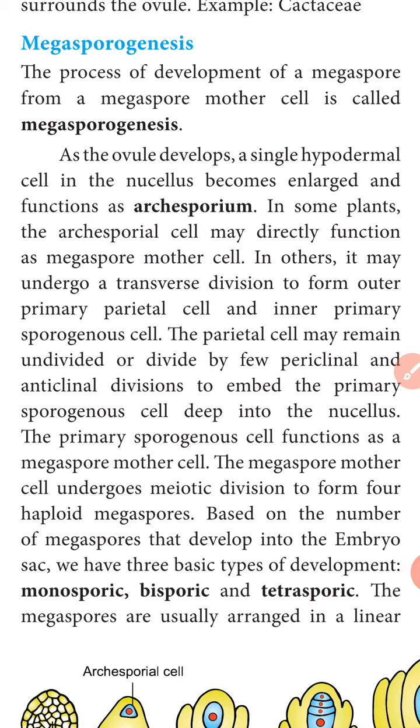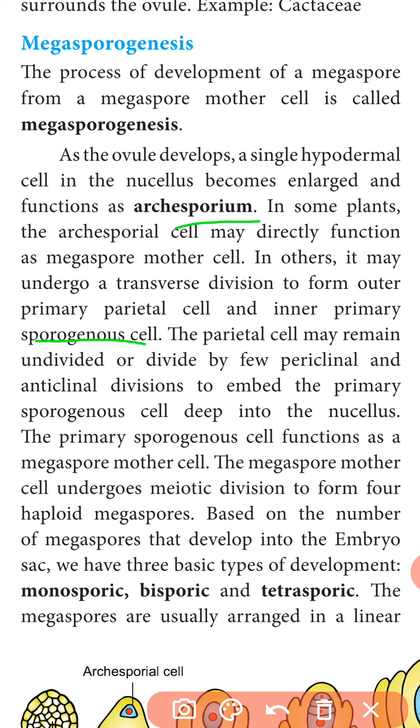Megasporogenesis is the development of the female gametophyte, where the megaspore mother cell produces the megaspores. In this process, the nucellus tissue of the ovule becomes enlarged and functions as archesporial cells. In some plants, the archesporial cell directly functions as the megaspore mother cell. In other plants, the archesporial cell undergoes an anticlinal division and then a periclinal division to produce the outer primary parietal cell and inner primary sporogenous cell.